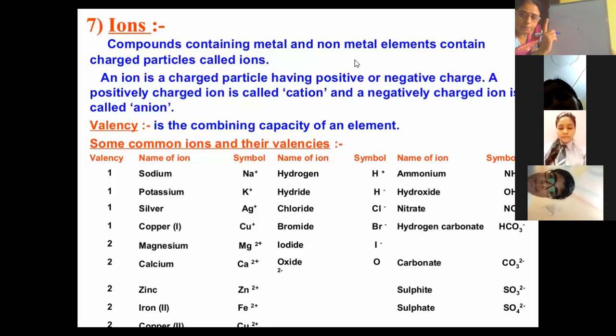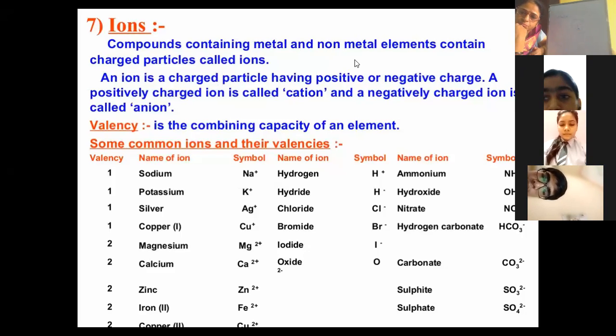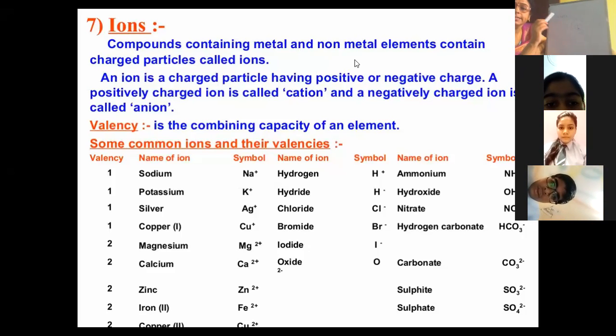What is the criteria? It should have 2 or 8 electrons in its last shell. Should have 2 or 8 electrons in its last shell.